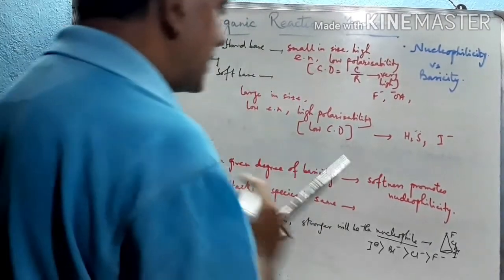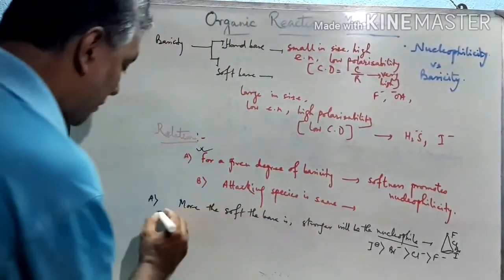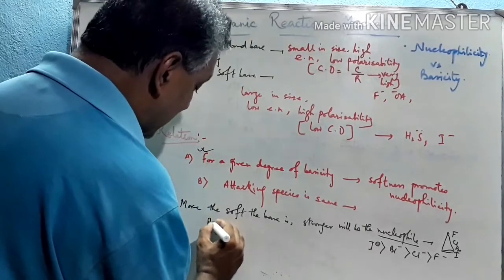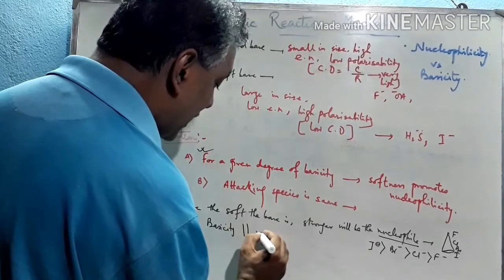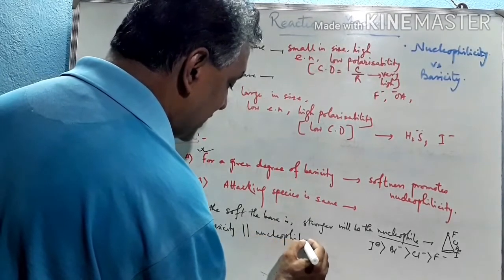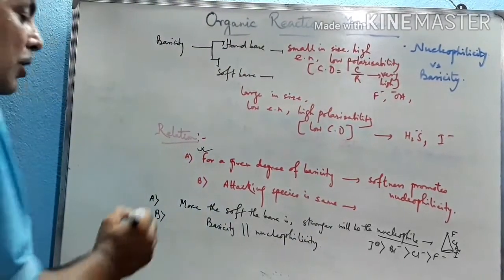Softness promotes nucleophilicity. Now, if the attacking species is the same, then basicity and nucleophilicity go parallel to each other.